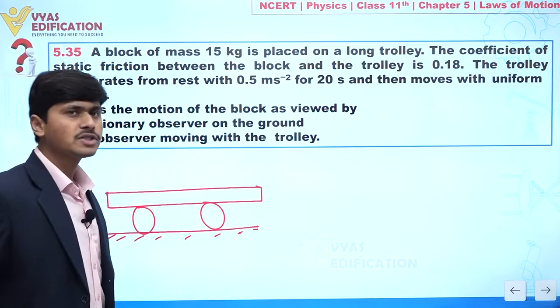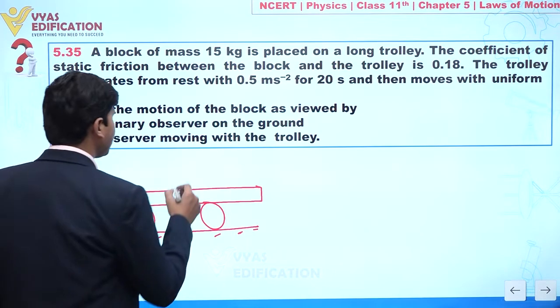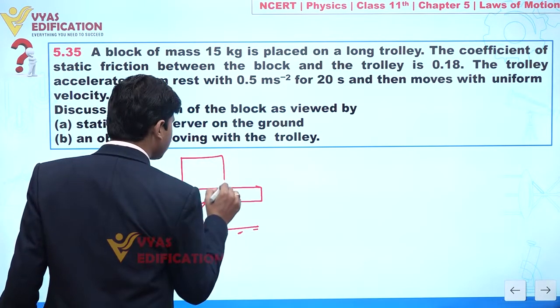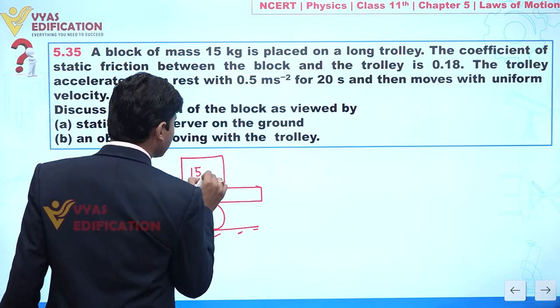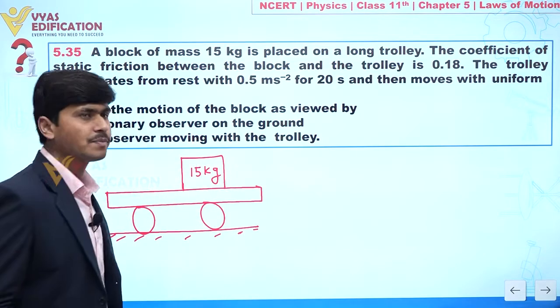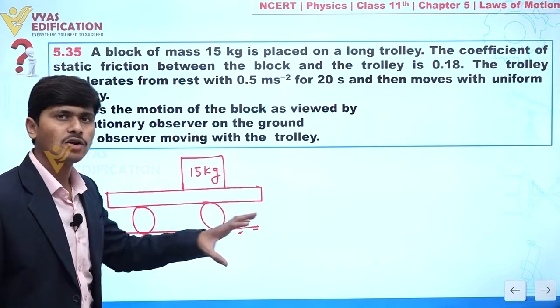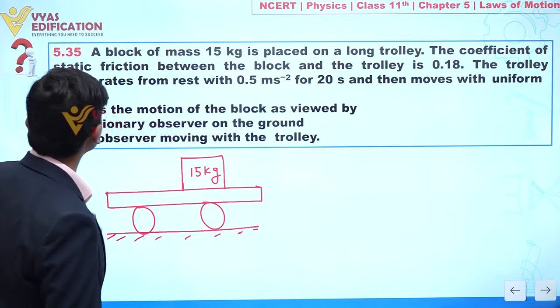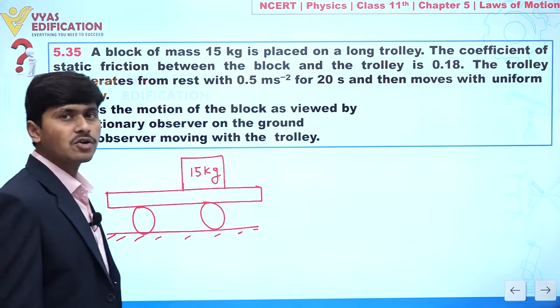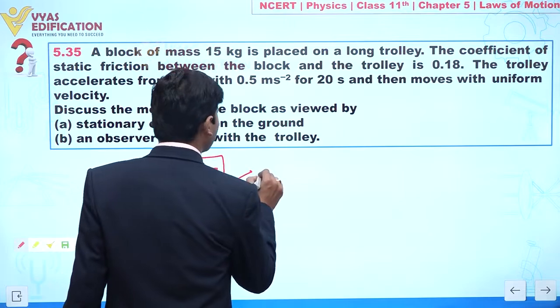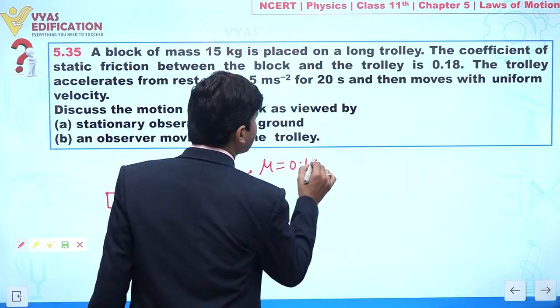So in this question a block of mass 15 kg is given. Let's suppose we have this block having mass 15 kg, placed on a long trolley. The coefficient of static friction between block and trolley is given, so the mu value is 0.18.